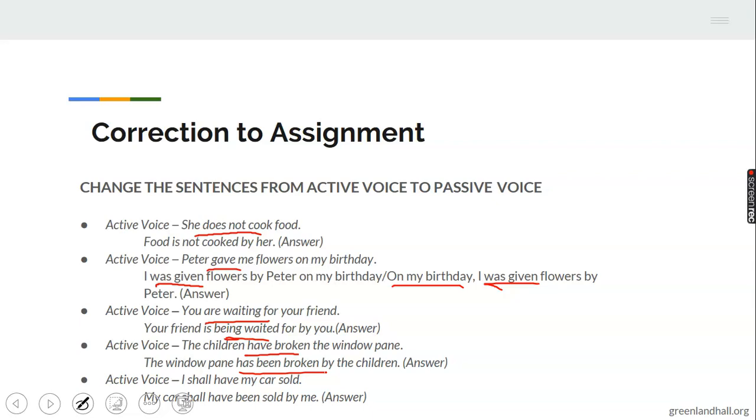And lastly: I shall have my car sold. Shall have becomes shall have been sold. My car shall have been sold by me. So let's try and note this correction. Score yourself over 5. Note your correction and be more familiar with the rules moving forward.